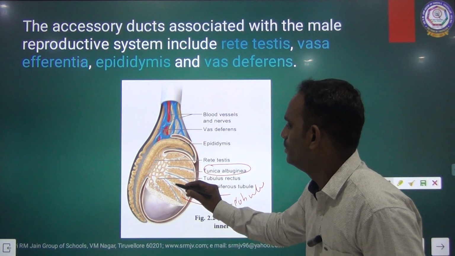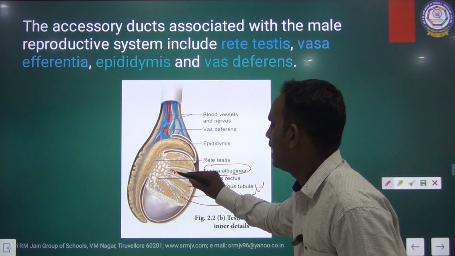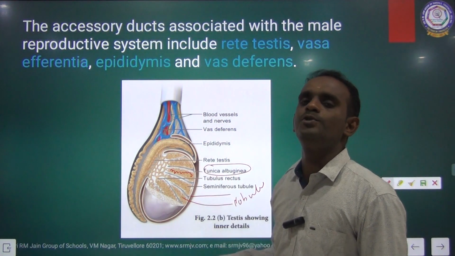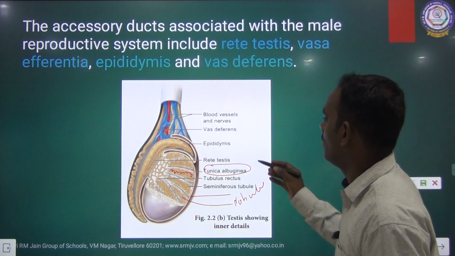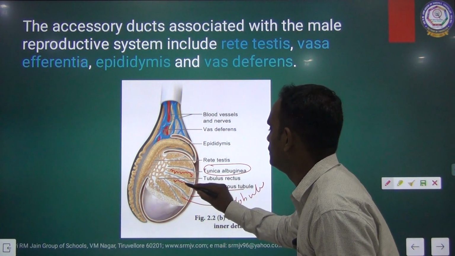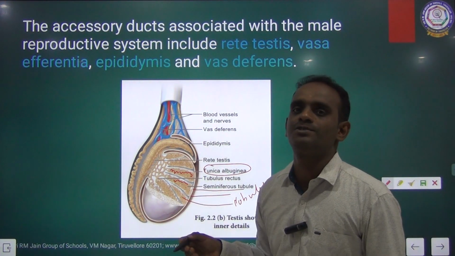In one lobule there are 4 to 5 highly coiled tube-like structures, called seminiferous tubules.